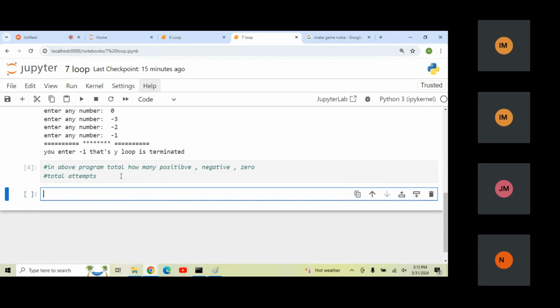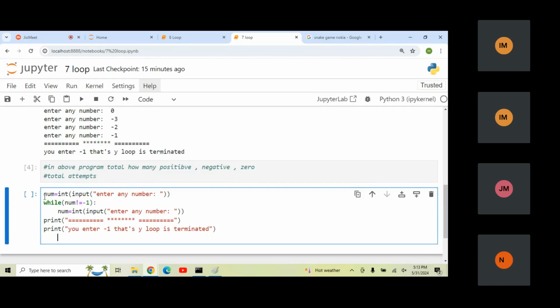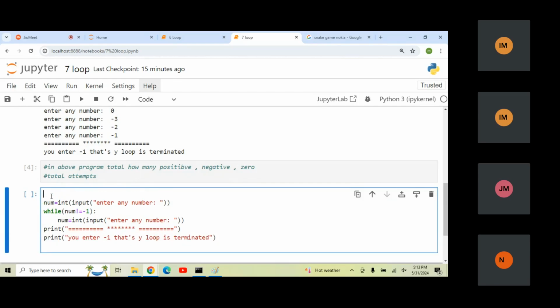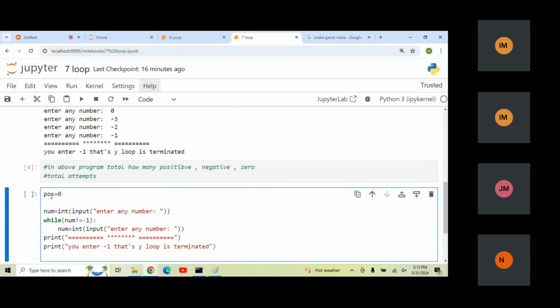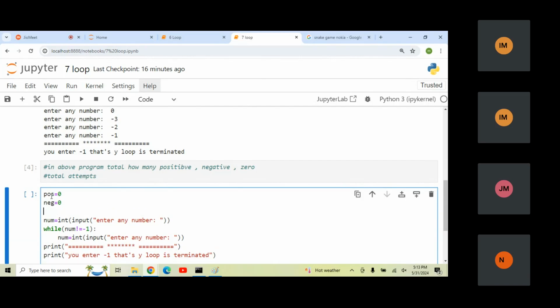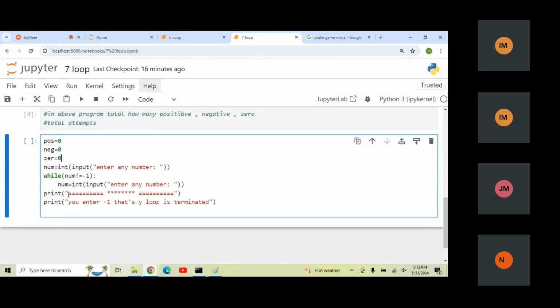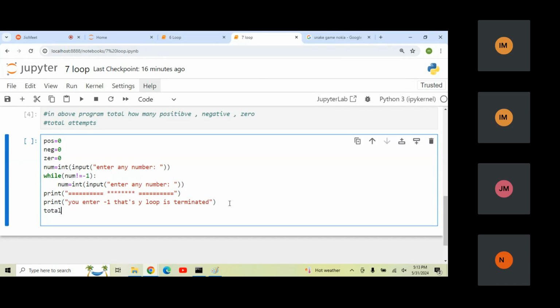So how to count this? Let me copy this particular program. To save this particular results, I'm going to take 4 different variables here. Let's take P for the positive. As of now, mentioning 0 counts. For negative also mentioning 0 count. For 0 also mentioning the 0 count. As of now, everything is 0. But I need to add the condition, and the last I need to mention total also.